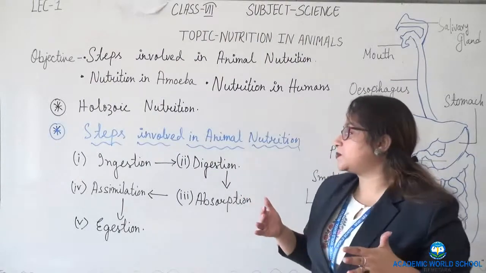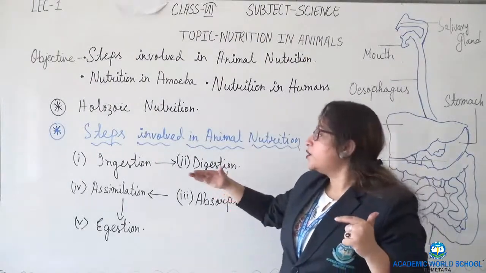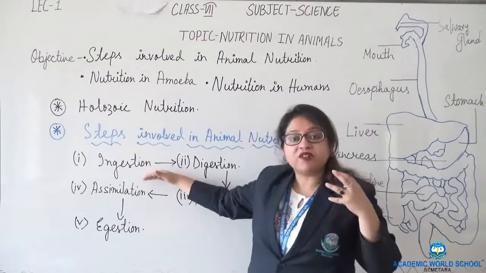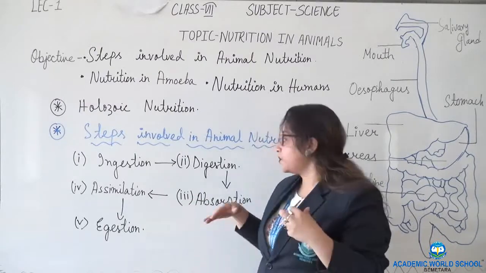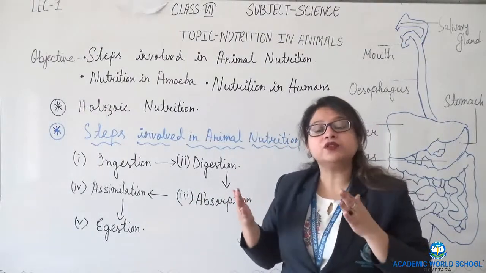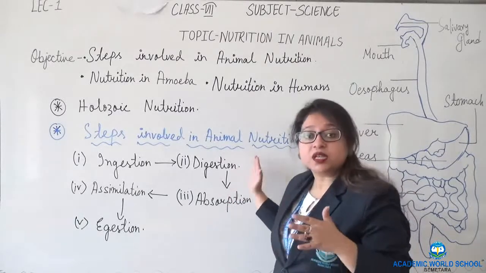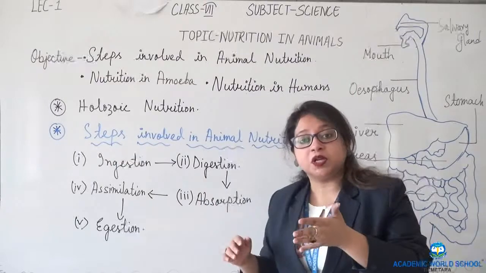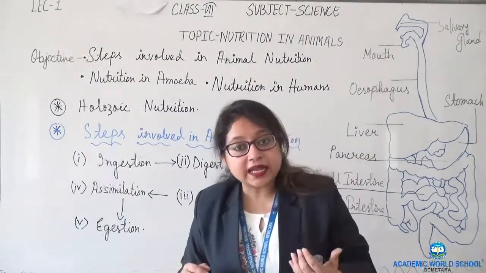The 5 steps involved in nutrition of animals are: first is ingestion, where food is being taken. After the food is taken, it is broken down into smaller pieces, which is known as digestion. Food is broken down into smaller pieces and it gradually provides energy to our body.